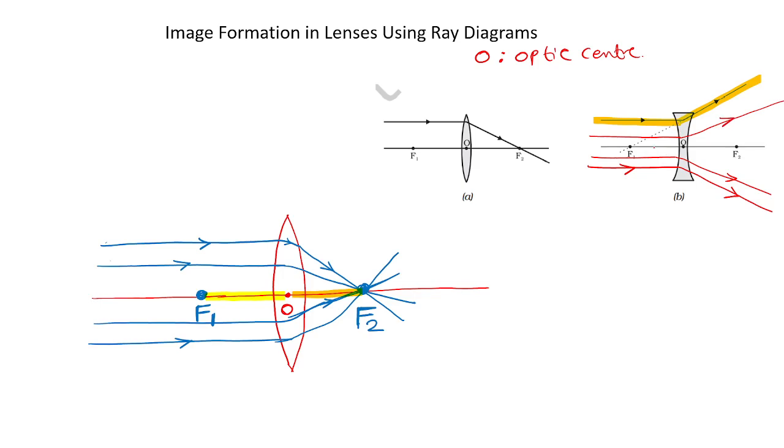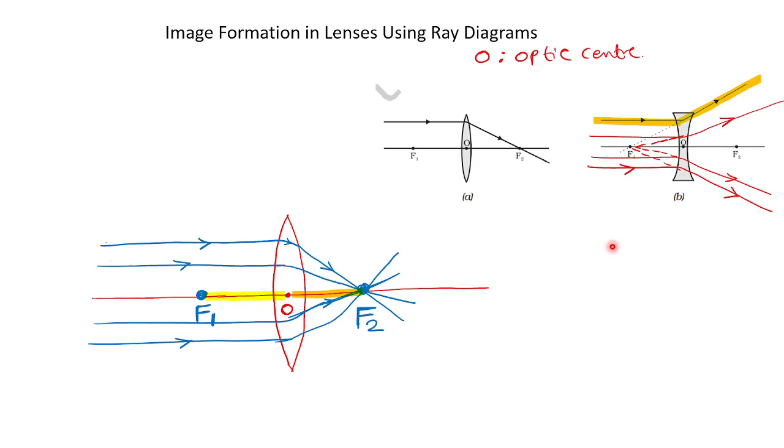But if you extend these diverging lines backwards, you can see it is meeting at F1. Is it meeting at a single point F1? Have you understood that? Clear?